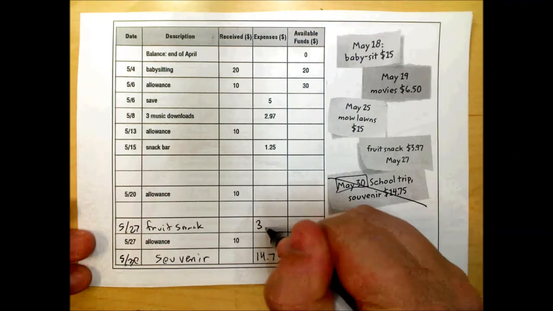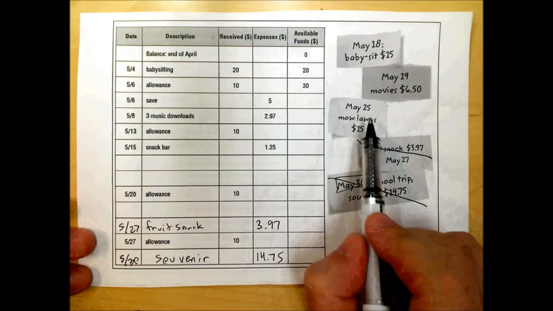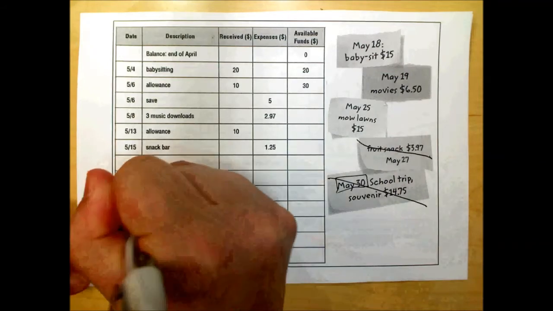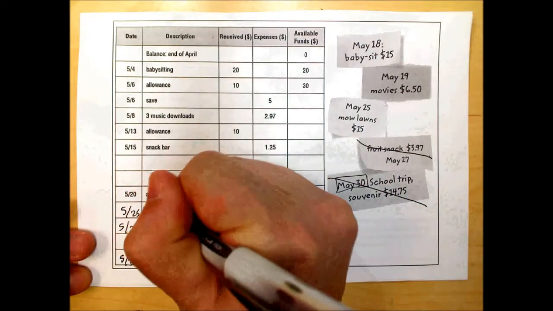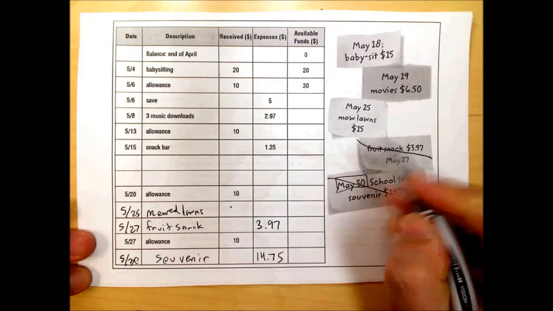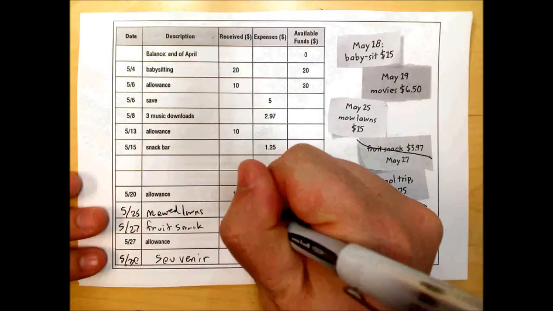$3.97. And then on May 25th, now that's going to be between the 20th and the 27th, so I put that here. They mowed lawns for $15. So I would say mowed lawns for, and then they earned money. So that's going to go in the received column.